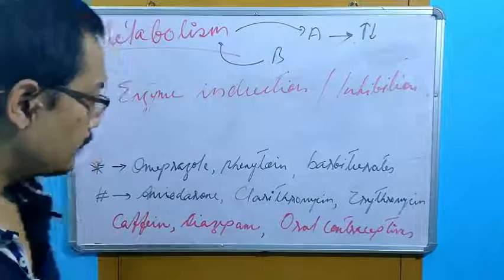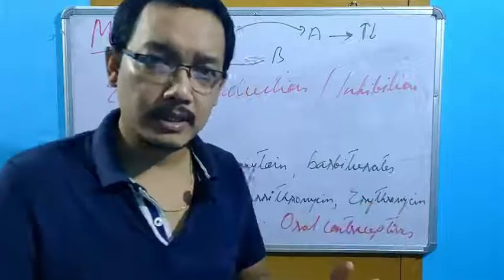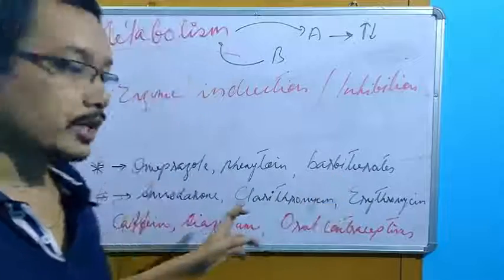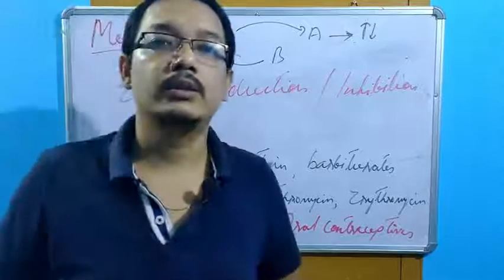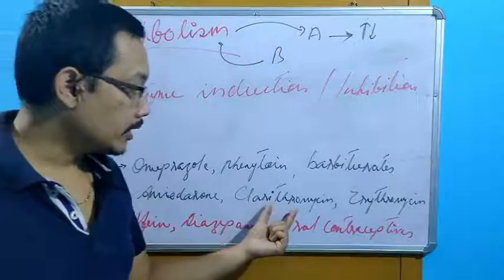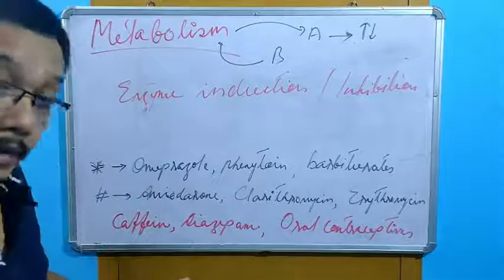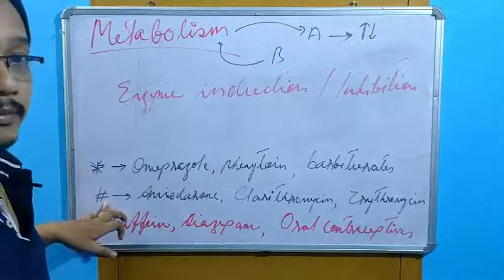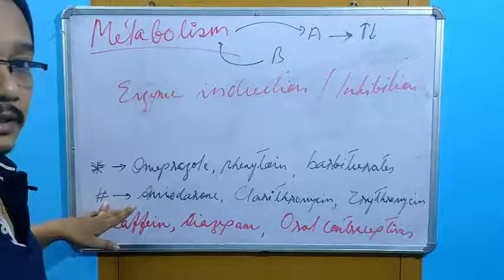I have written certain examples. So omeprazole, phenytoin, barbiturates. There are so many examples just to make you understand. Omeprazole, phenytoin, barbiturates. These are the drugs which can induce the enzyme, which can activate the enzyme more to cause the metabolism. And amiodarone, clarithromycin, erythromycin. Then we have ketoconazole, itraconazole, verapamil. These are the drugs which can inhibit the enzyme responsible for the metabolism of a drug.